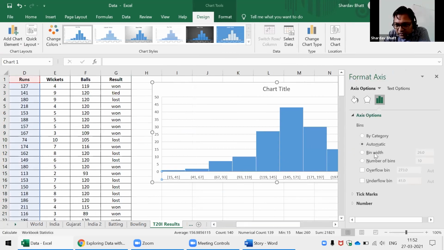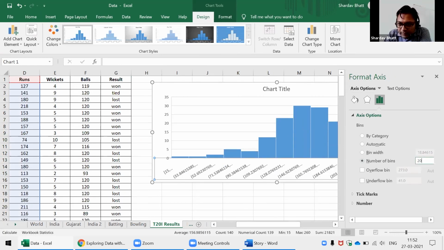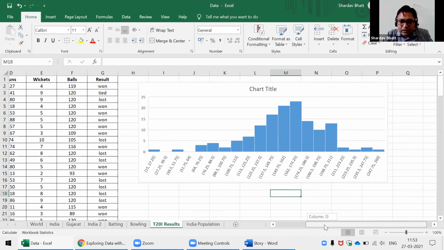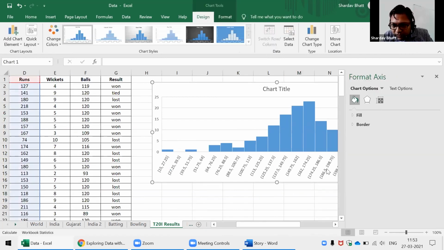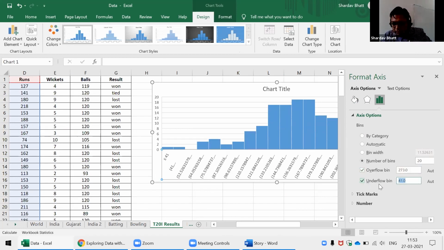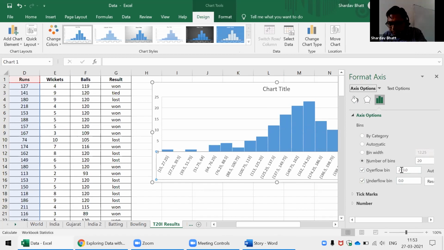Just click on it, and then you can select the bin width to be 20 and number of bins to be say 20. Now you can see this nice histogram. Let me just change the numbers again. So I can do 0 to 300, and number of bins will be 30.